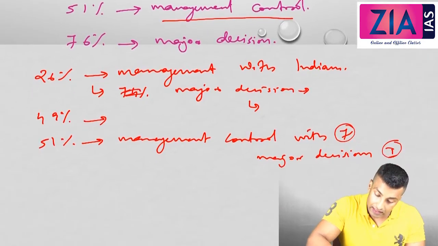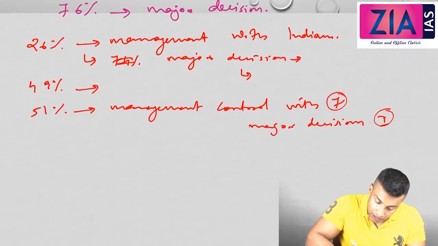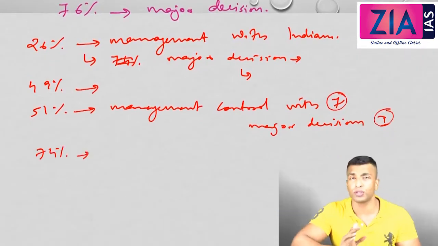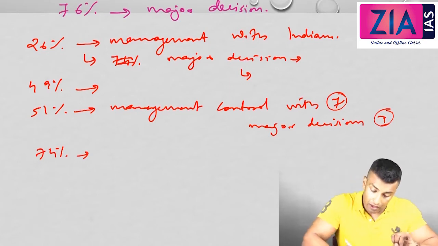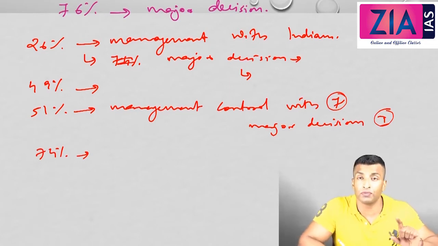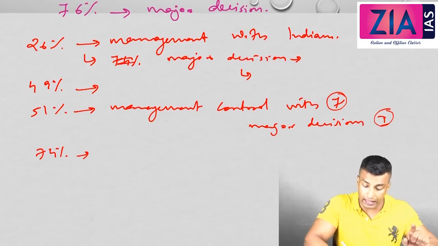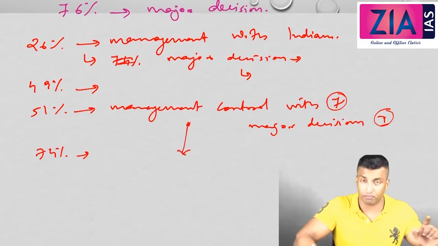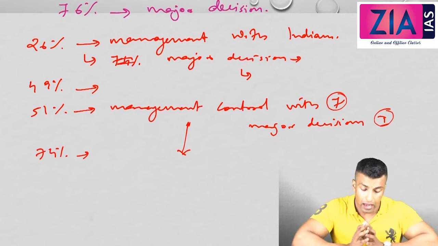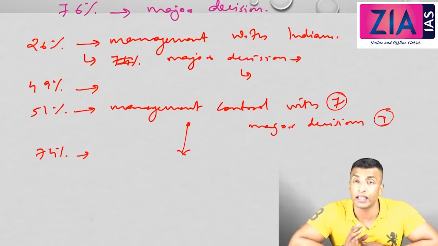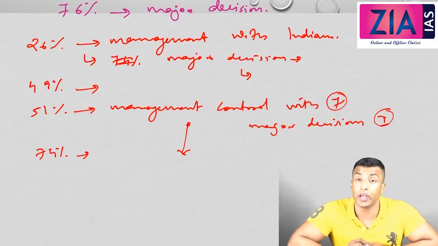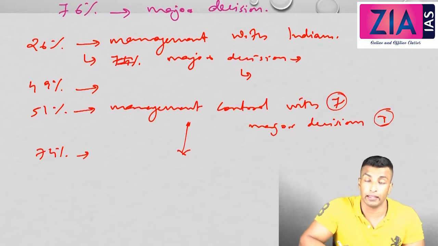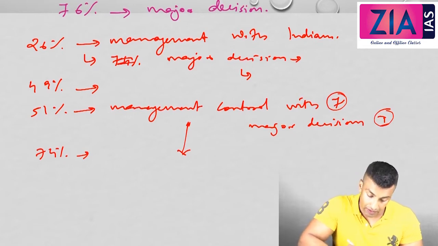Okay, now what about 74%? 74% also the same. If you're allowing up to 74%, what does that mean? The management control is with the foreigner. So again, exactly similar to this one. Management control is with the foreigner, but you have only 74%. You need 76% for the major decisions. So here also, if major decisions have to be taken, you need the support of the Indians. Okay, so that is the case of 74%.